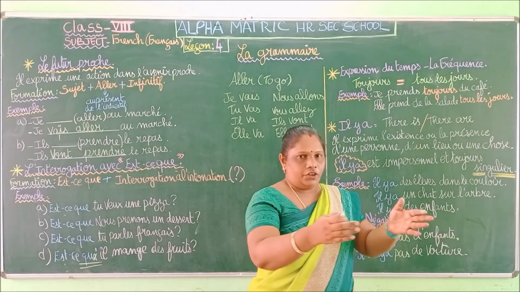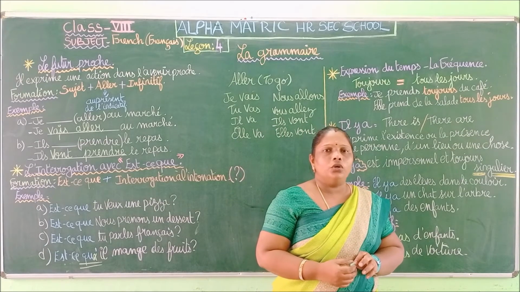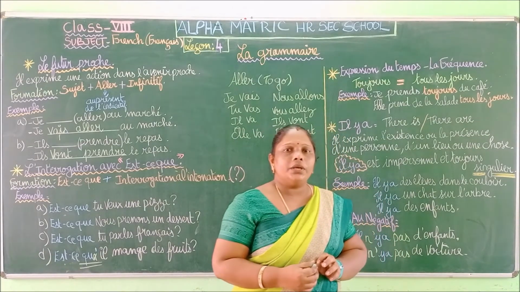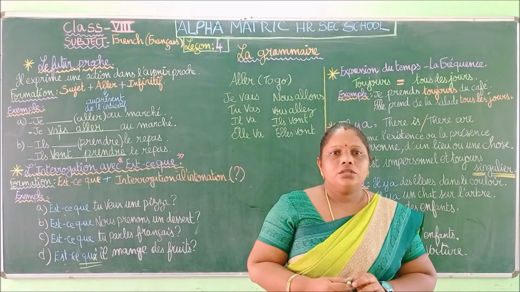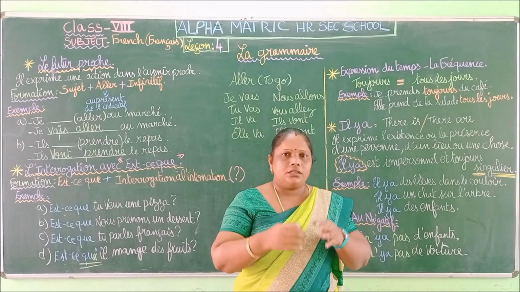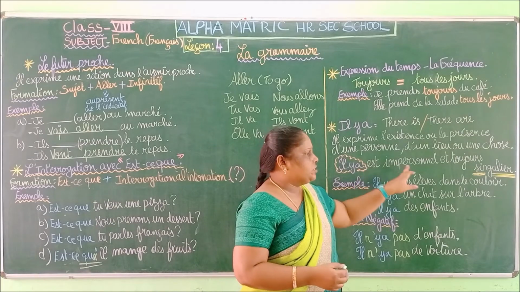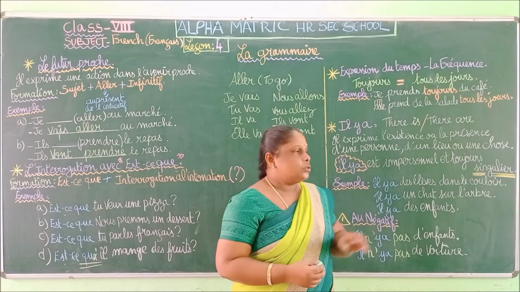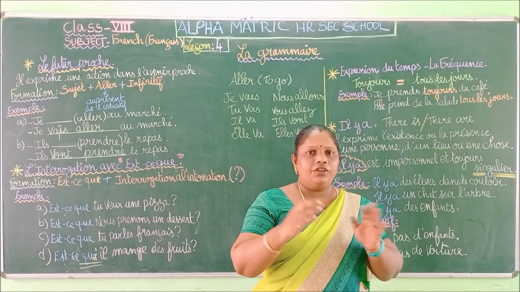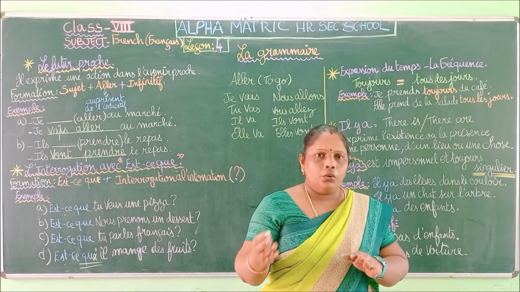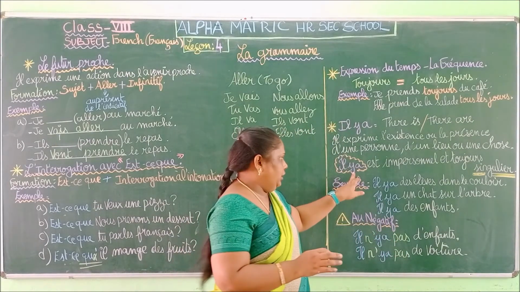Okay, so for example, "il y a des élèves dans le couloir." So there are students in the corridor. "Couloir" means corridor. Okay, so you have the corridor of your class, isn't it? So that is "il y a". And "il y a" is always impersonal, so it will be always singular. Okay, so no matter if you have the subject in plural, "il y a" is impersonal. No changes will come for "il y a".